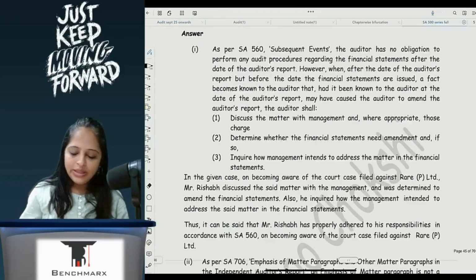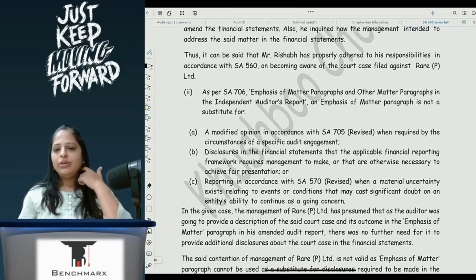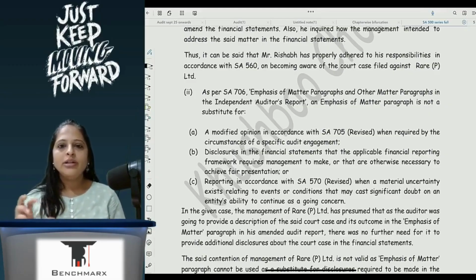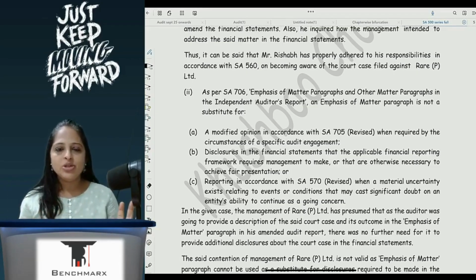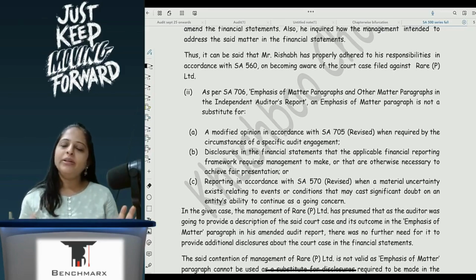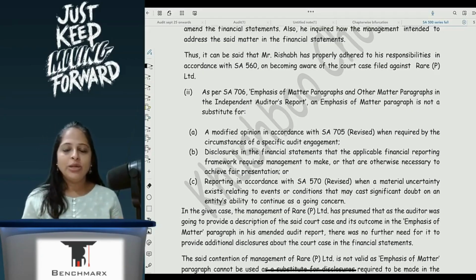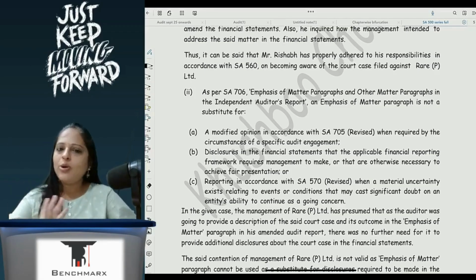The only issue with this answer is that they are reporting it as a contingent liability. Now when we study EOM, you will realize that EOM cannot replace the disclosure that the management has to make. Management and auditor are two independent parties. So what management is doing, they have to do independent of whether I show it in EOM or I don't. But only because I am showing it in EOM, the management says I will not show it in my notes to accounts. That kind of disclosure is incorrect. So the management has to make a proper disclosure. Auditor will amend, show in EOM, all of that is fine.